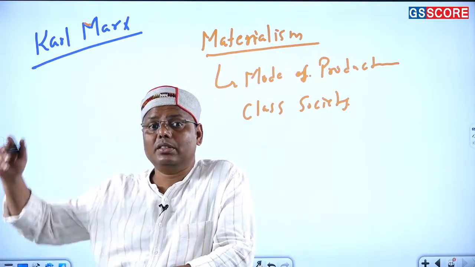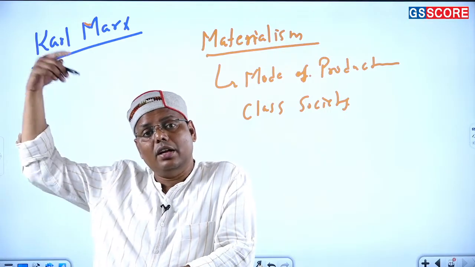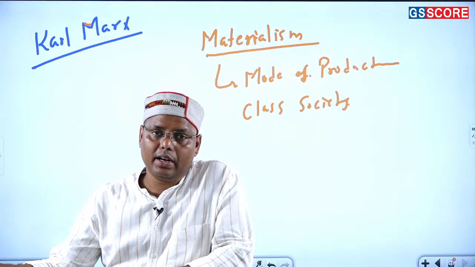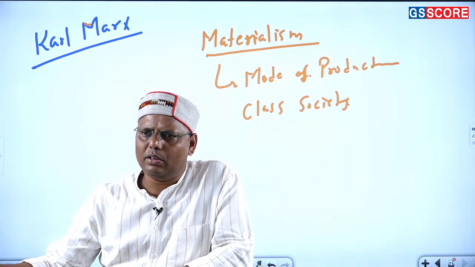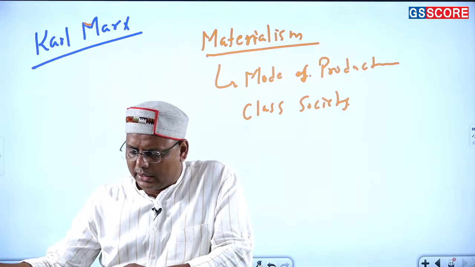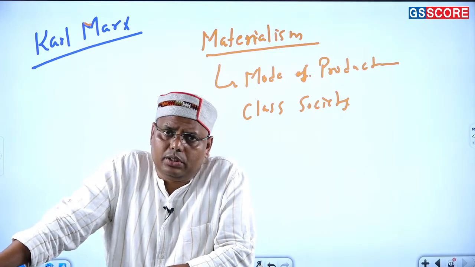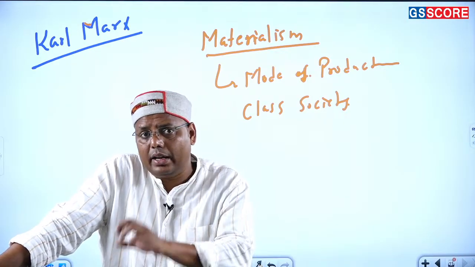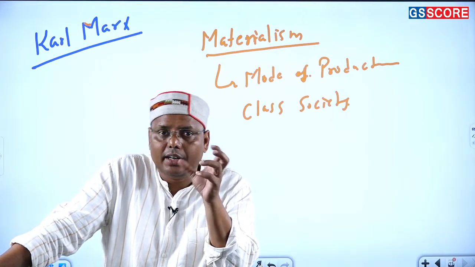According to Hegel, what was it? It was an ideological conflict. For Marx, it is a material conflict, right? So he simply says no, not the ideas, rather the materials are the most important thing, because of which various sections of the society are coming into some sort of conflict. And this is how ultimately they facilitate a new change, right?